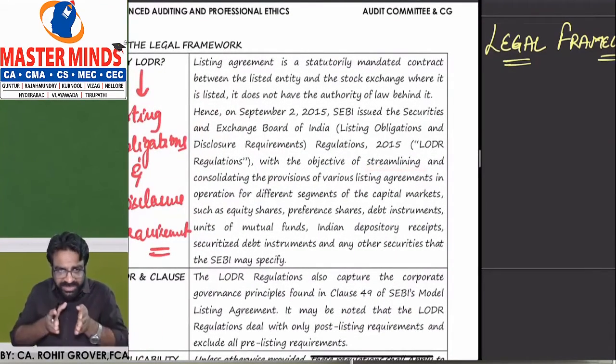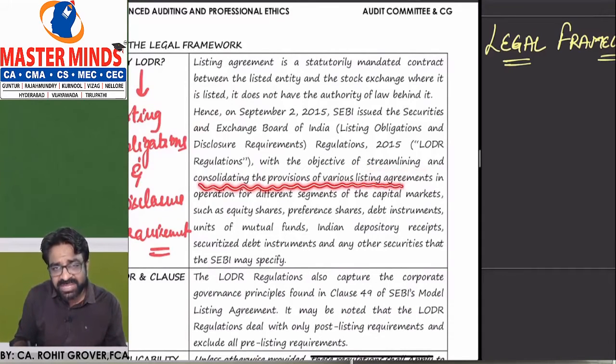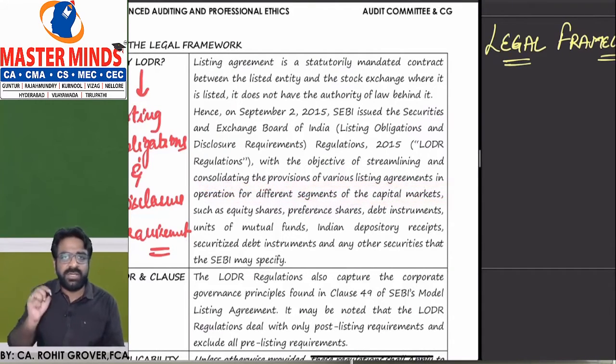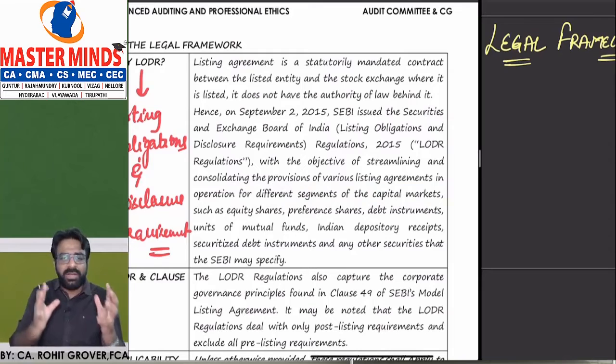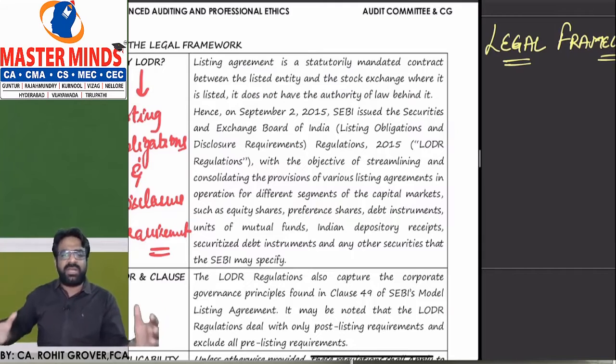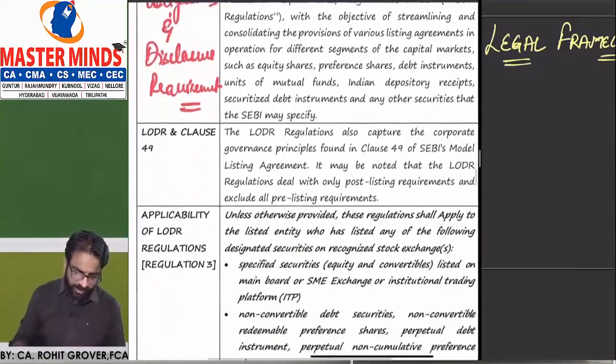Scattered things were there, let's streamline it, and consolidate the provisions of the various listing agreements in the operations for the different segments of the capital market. Are you getting the point or not? So basically it streamlined and consolidated the various provisions of the listing agreements in relation to the different segments of the capital markets. Equity share, preference share, mutual fund, IDR, securitized debt instruments, all are consolidated at one place only. That is what is written in point number 1.